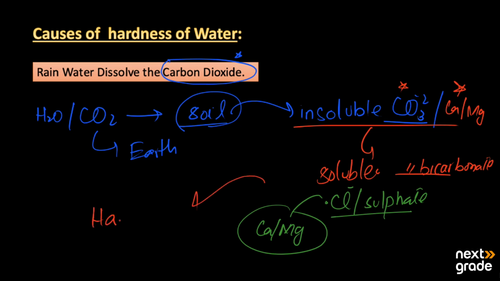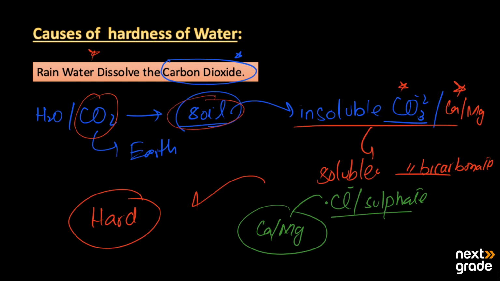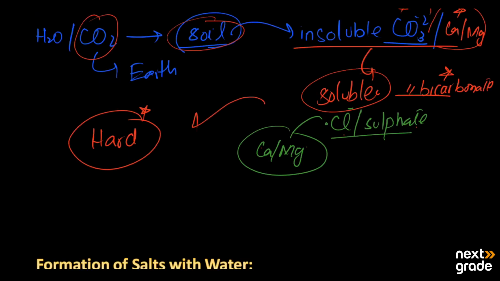These types of salts in turn make the water hard. The simple scheme is this: the rainwater falls upon the earth's surface, dissolving carbon dioxide, and when it passes through the beds of the soil, in the soil we have calcium and magnesium carbonates which are insoluble. But when carbon dioxide dissolves, they are converted into soluble bicarbonates, and these bicarbonates, with chlorides, sulfates, calcium, and magnesium, make the water hard. So this is the simple reason for the hardness of the water.